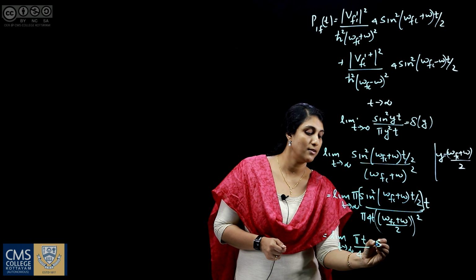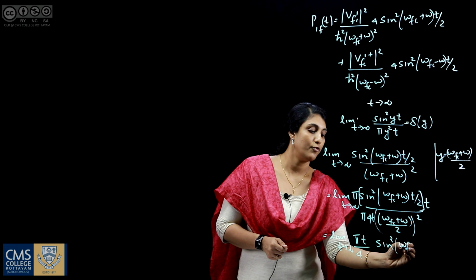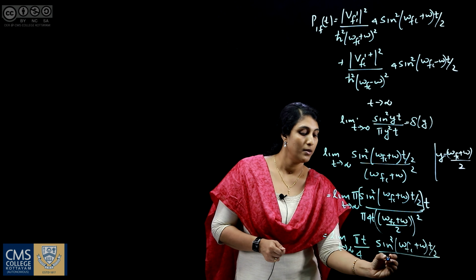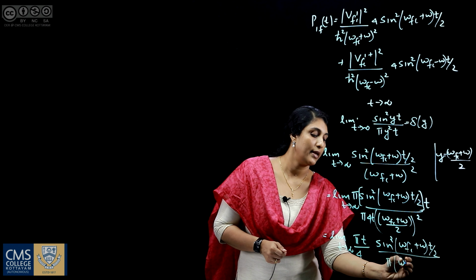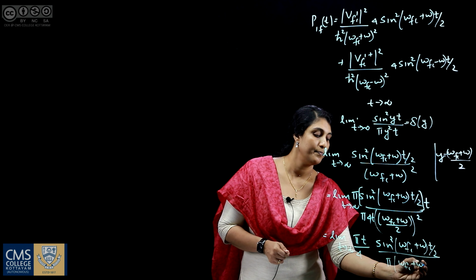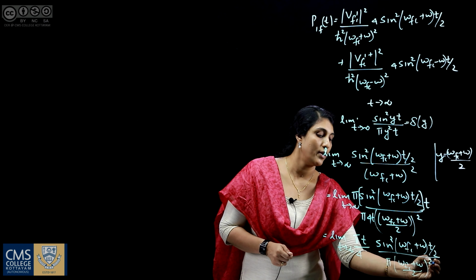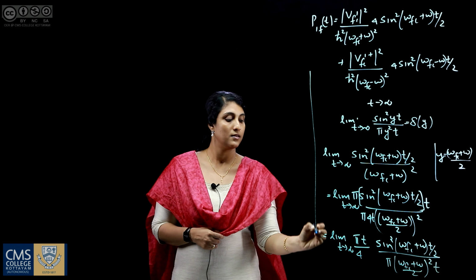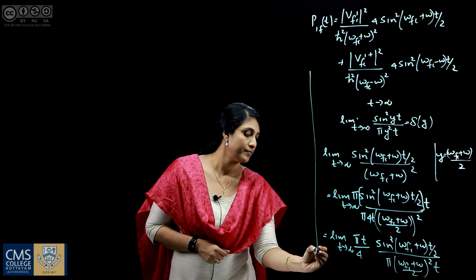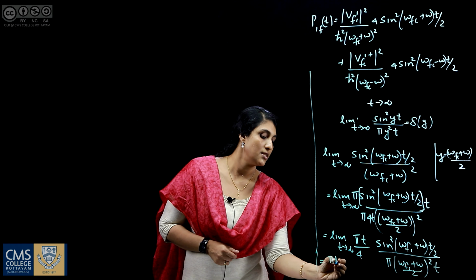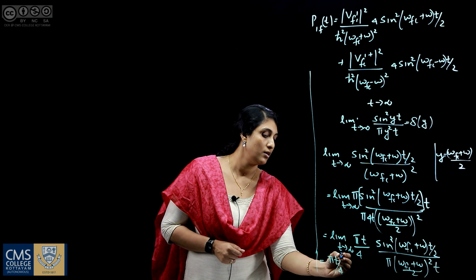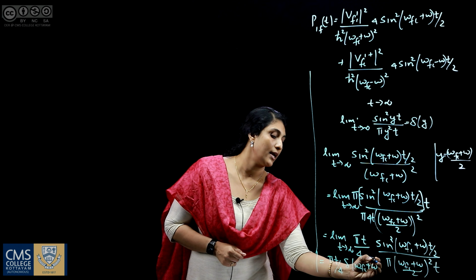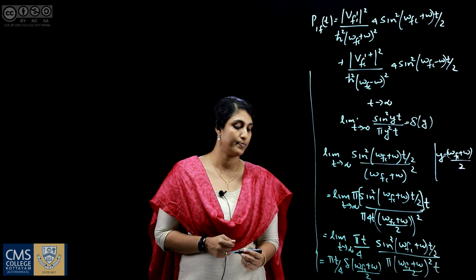The other terms are sin square (omega fi plus omega) t by 2 divided by pi ((omega fi plus omega) by 2) the whole square t, and its value is pi t by 4 into delta of (omega fi plus omega) by 2.